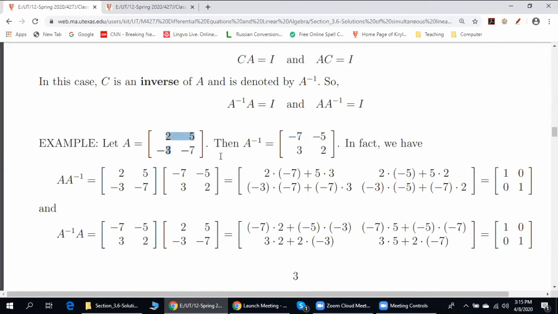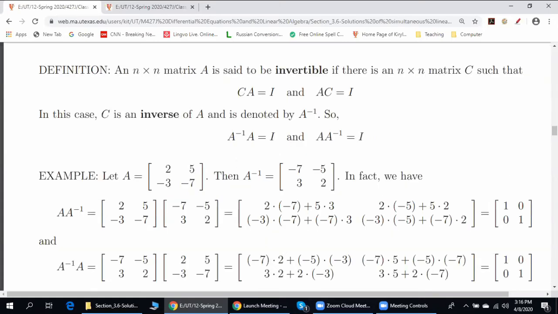Guys, any questions here? Can you take the inverse of a non-square matrix? No, we cannot find the inverse of a non-square matrix. Other questions? If we have a non-square matrix, it's not possible to get I from that, correct? Well, yes and no.